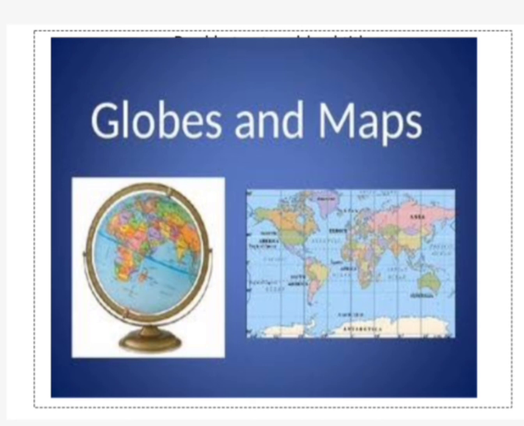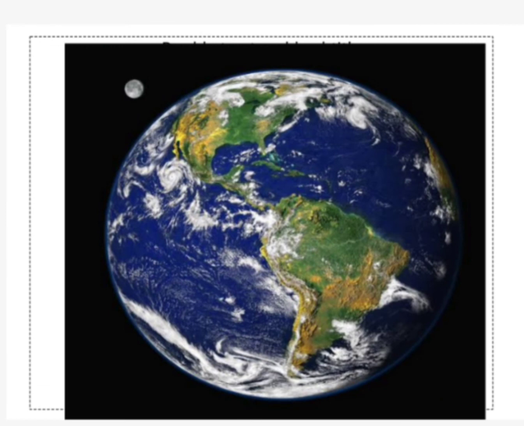Have you ever wondered how Earth looks from space?